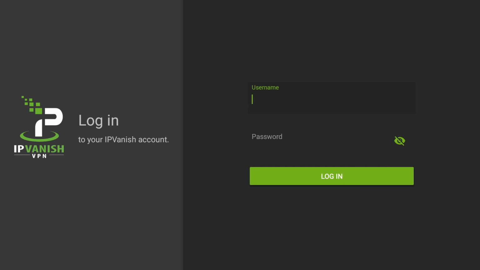If you have an IPVanish VPN account, then type here your username and password and click login. So you can use this method to download IPVanish on your Amazon Firestick device.